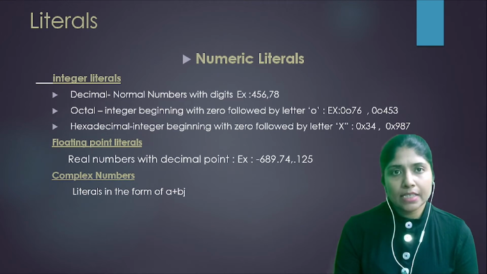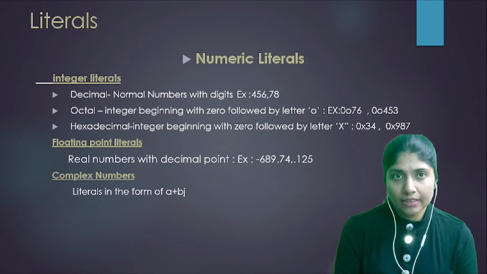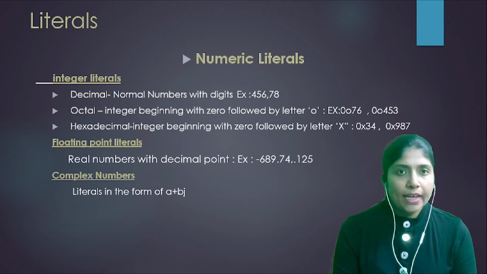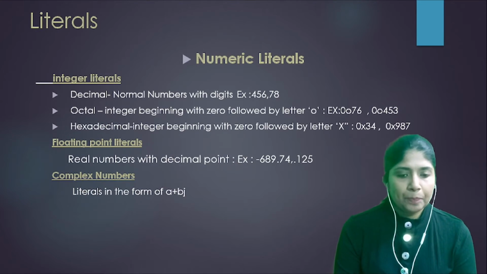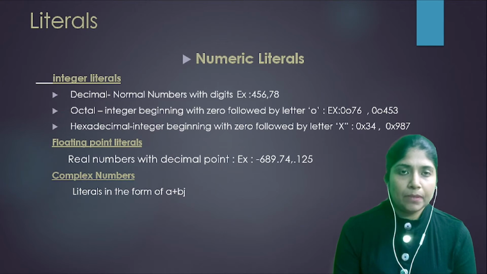Then hexadecimal numbers. These are the numbers which start with 0 followed by character X, then the number. 0x34 is a hexadecimal number. 0x987 is an example of a hexadecimal number.